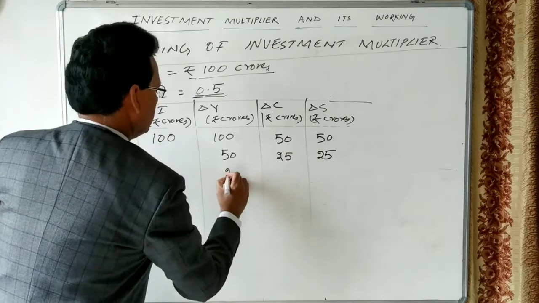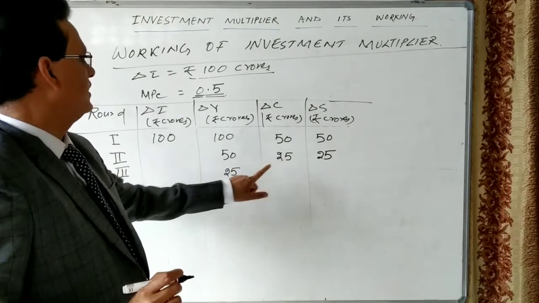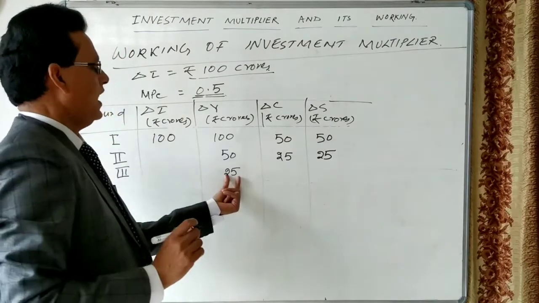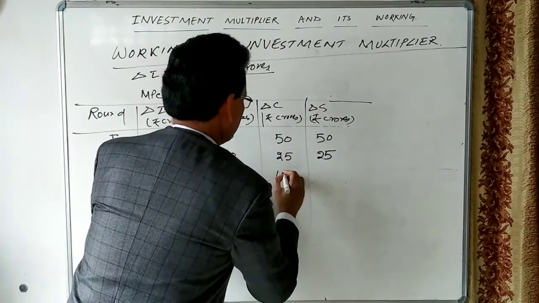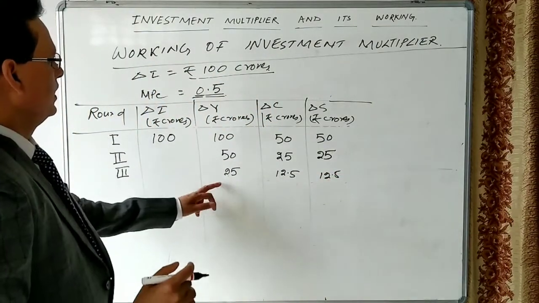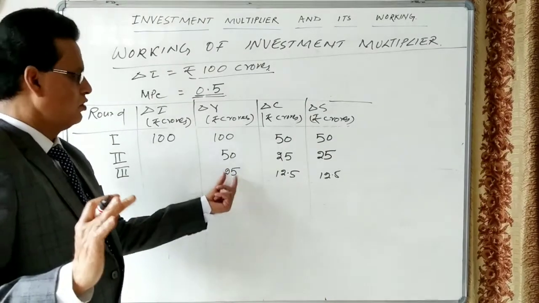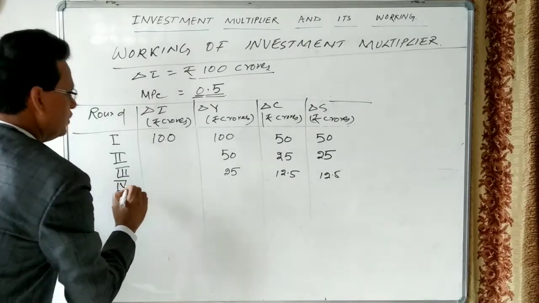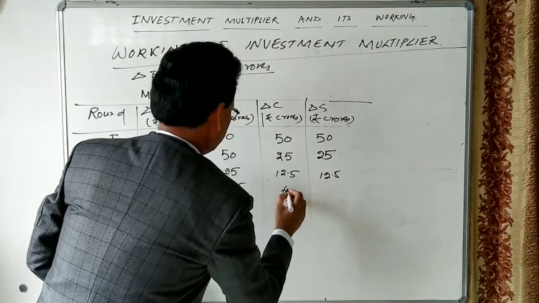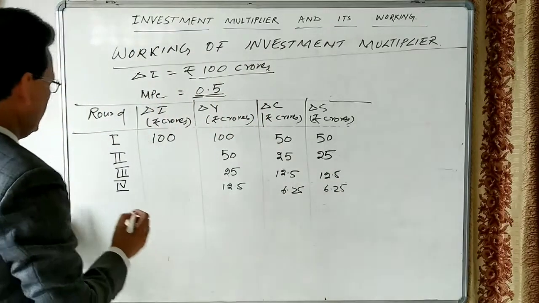In the third round, let us see what happened. This 25 crores will go for consumption, and this will create income in the economy. Out of 25 crores, half will go for consumption and half for saving, which means 12.5 and 12.5. Let us see the fourth round. What happened? This 12.5, and half of this 12.5, is 6.25 and 6.25.